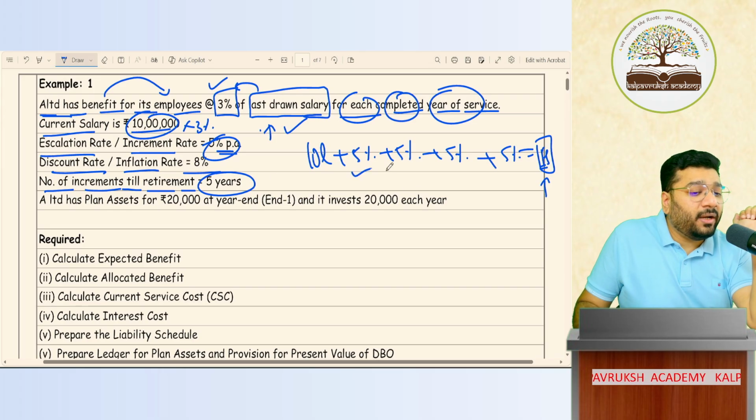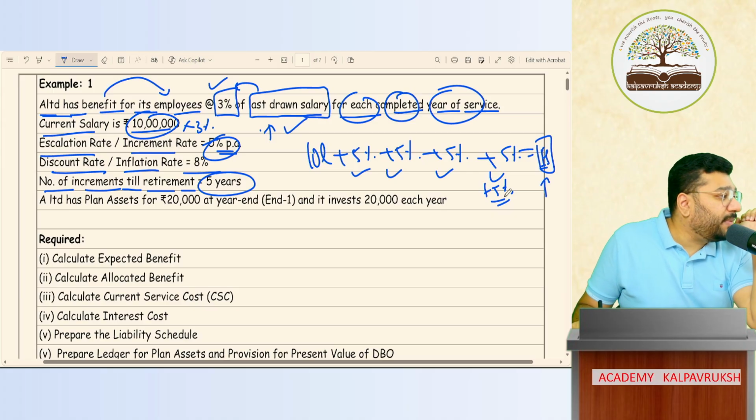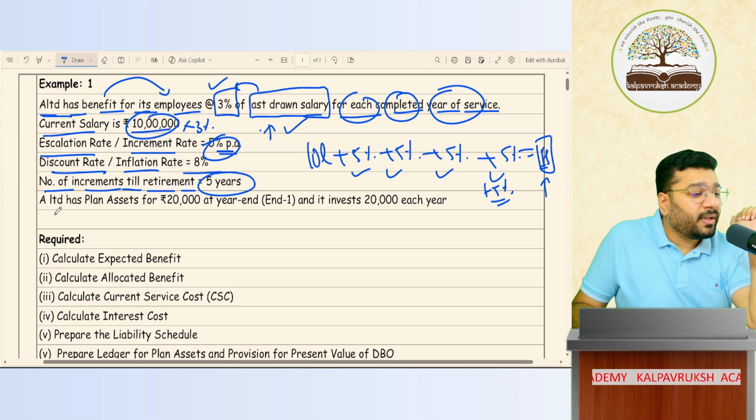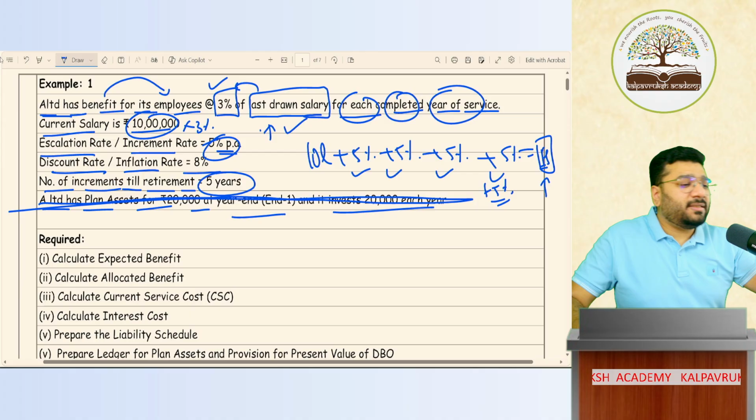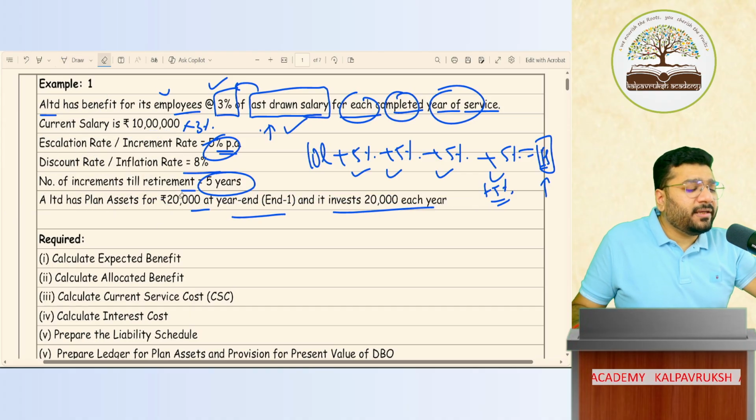How many have we added? 1, 2, 3, 4. One more 5% you add. So a total of 5 increments. A Limited has a plan asset of 20,000 at the end of year 1. It invests, it's okay. Keep this pending. I'll not discuss this right now. I'll discuss this later. Question is clear?